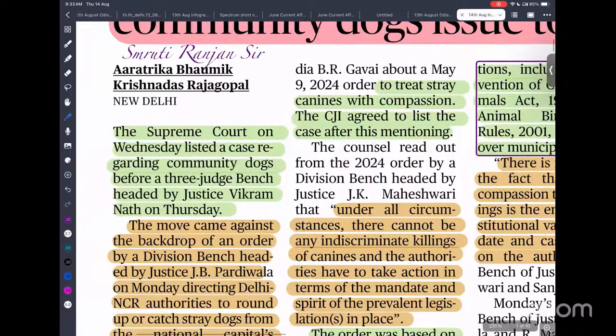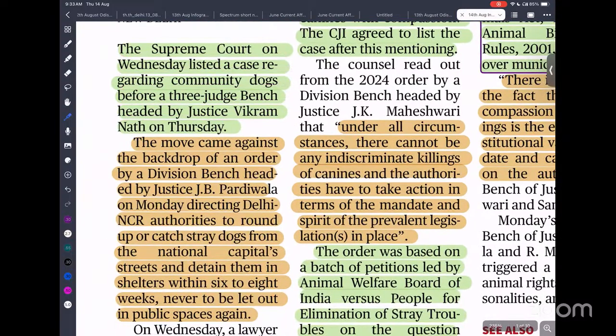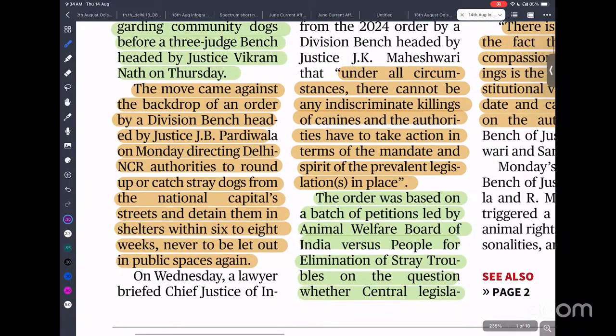The Supreme Court on Wednesday listed a case regarding community dogs before a three-judge bench headed by Justice Vikram Nath. This move comes against the backdrop of an order by the division bench headed by Justice Pardiwala on Monday, directing Delhi NCR authorities to round up and catch street dogs from the national capital's streets and detain them in shelters within 6 to 8 weeks, and never let them into public spaces again. So this is the judgment given: the authorities need to catch all the street dogs, put them in captivity, and not allow them back into the NCR region.